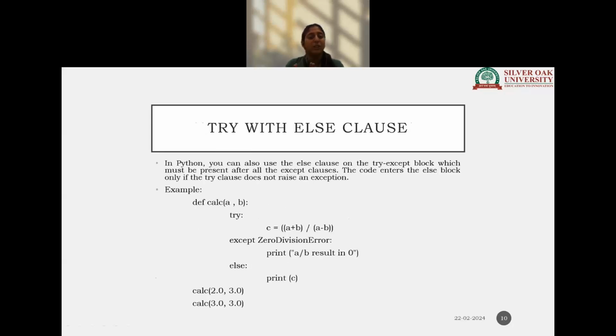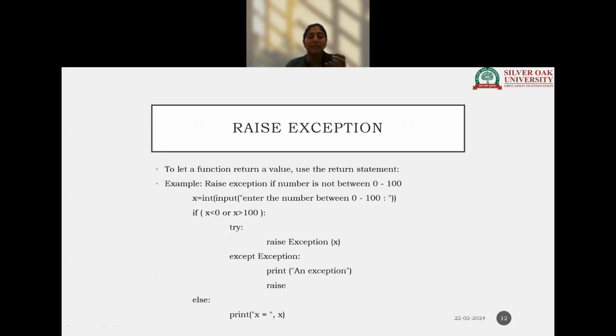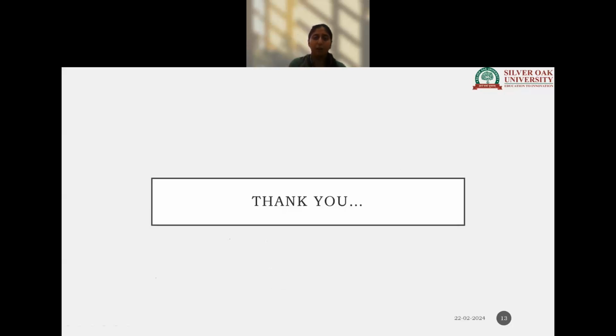Try with else, that if the exception does not arrive, then the else block can be executed. Finally, irrespective of whether the exception arrives or not, the finally block will be executed. Raising the exception, when I do not have any inbuilt exception of a certain type, I can create my own exception using the raise keyword. So this is a brief about exception handling in Python.